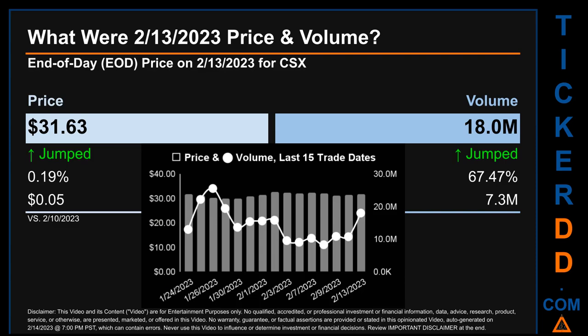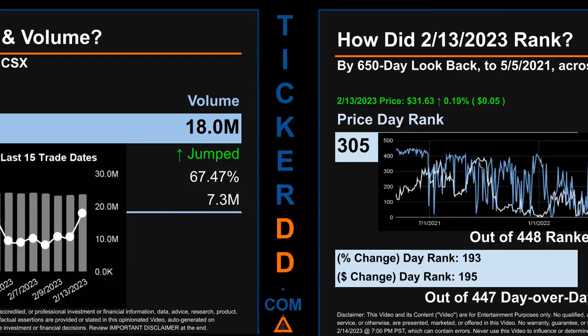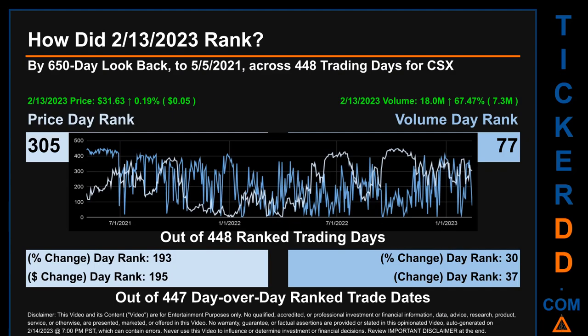The graph shows price and volume for the last 15 trade dates. Across a range of $2.76, the max and minimum end-of-day price were respectively 32.64 and 29.88. Volume saw a range of 17.3 million, from a day low of 8.3 million to a day high of 25.6 million.